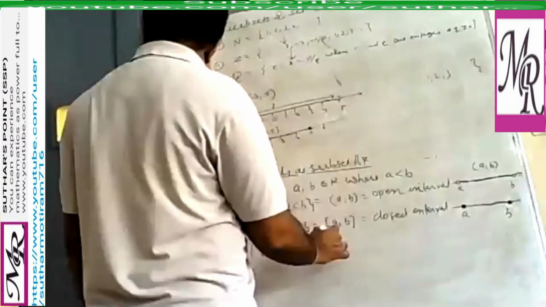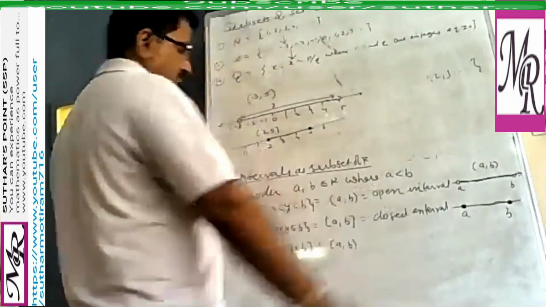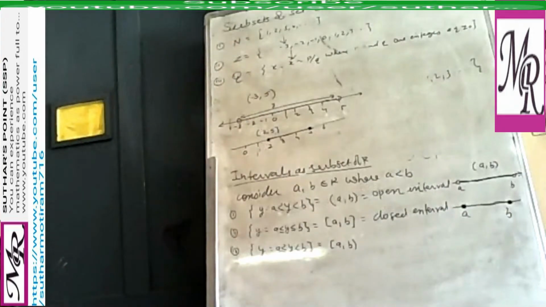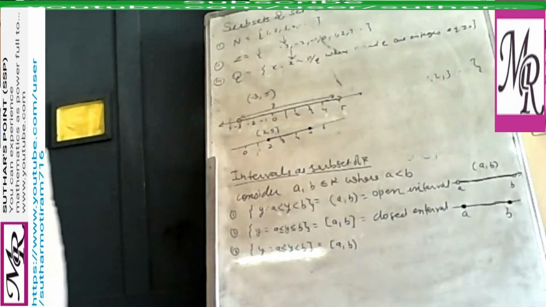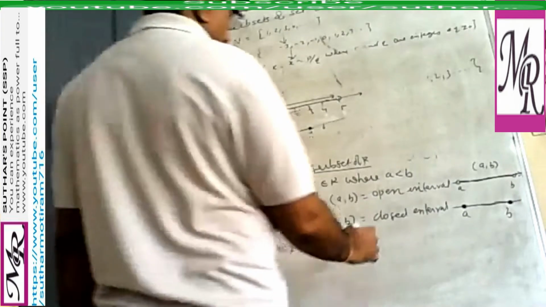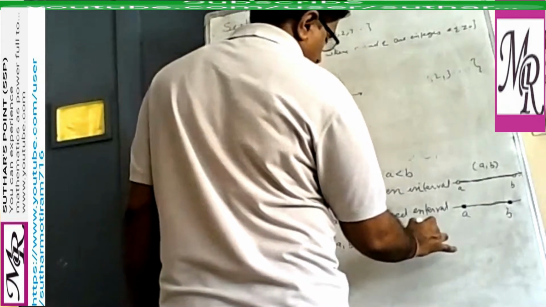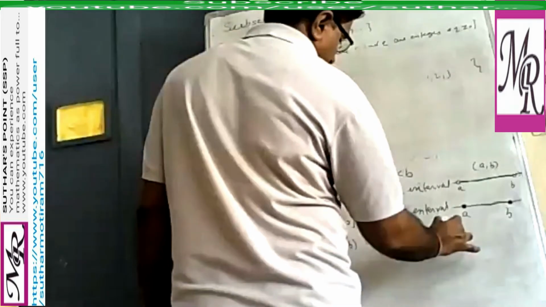So we may use the bracket [a, b). Correct? So with one side closed and one side open, we call it a closed open interval.